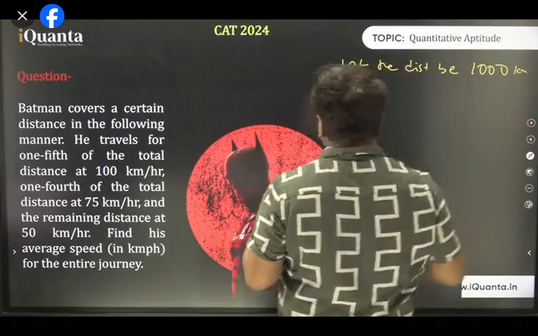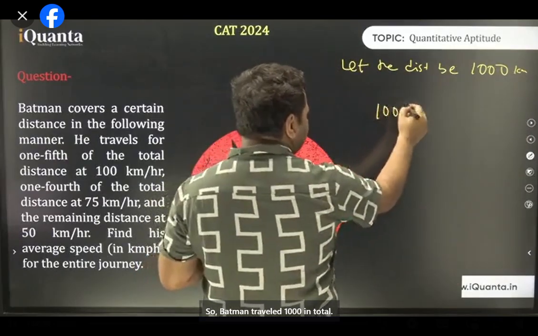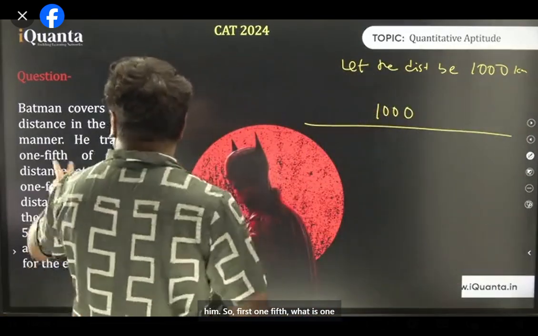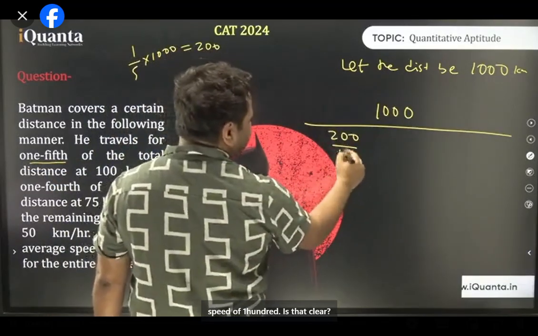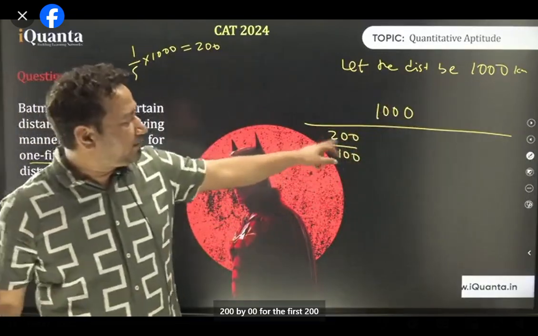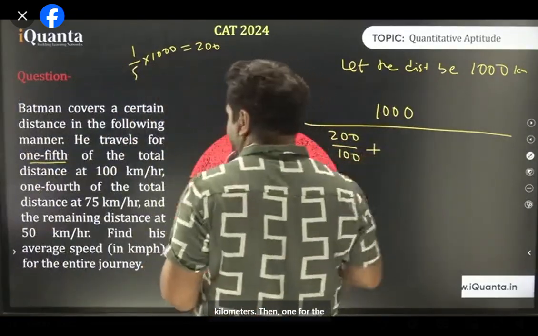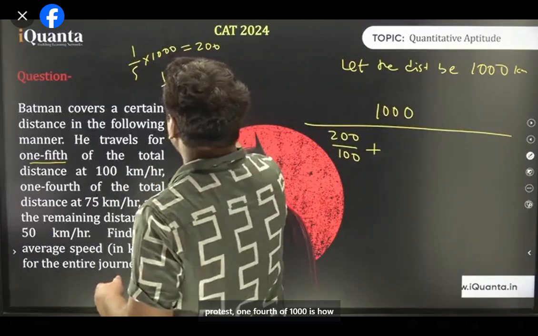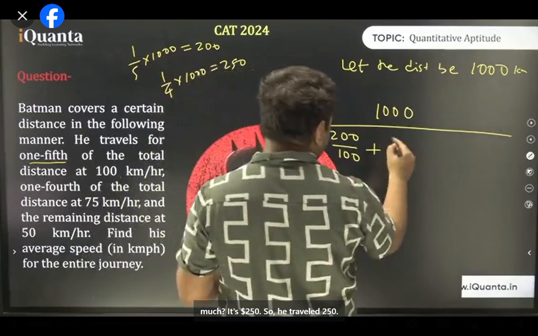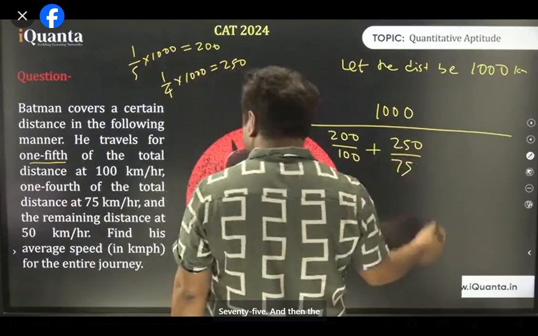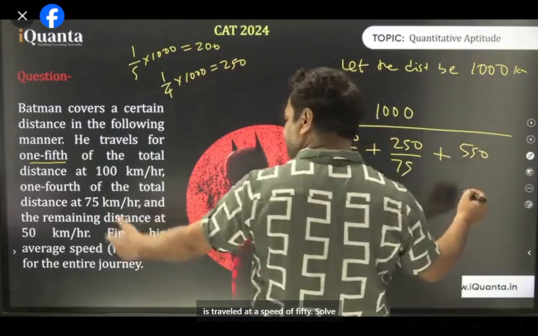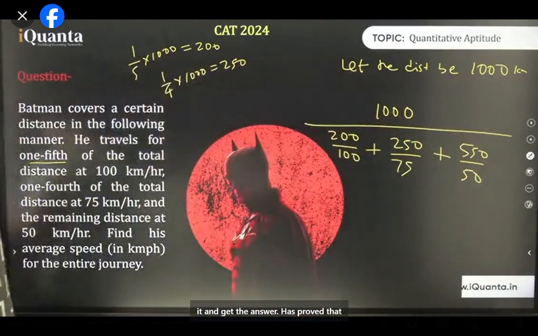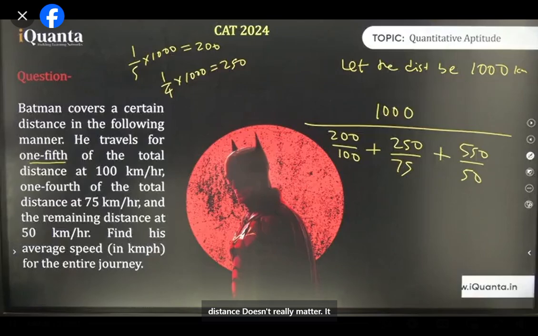1000 kilometers. So, Batman traveled 1000 in total. So first 1/5. What is 1/5 of 1000? It's 200. So he traveled the first 200 at a speed of 100. Is that clear? Distance upon time taken. So he took 200 by 100 for the first 200 kilometers. Then 1/4 of 1000 is how much? It's 250. So he traveled 250 with a speed of how much? 75. And then the remaining is how much? He's traveled 200 plus 250, 450 has traveled. Remaining is 550, which he traveled at a speed of 50. Bas, solve it and get the answer. As proved, distance doesn't really matter. It will get cancelled. Now the calculation is easy for everyone, right?